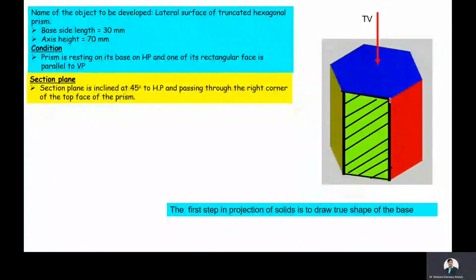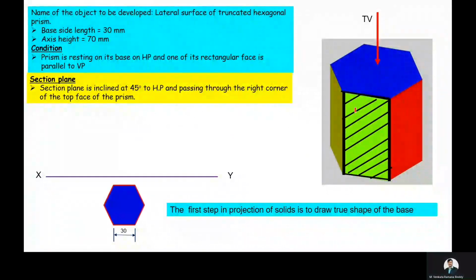So, as a first step for drawing the true shape of the base of a hexagonal prism, draw XY line, then the rectangular face which is parallel to the vertical plane containing base edge is kept parallel to the XY line, then complete the construction of the regular hexagon. Here the base side length is 30 mm.